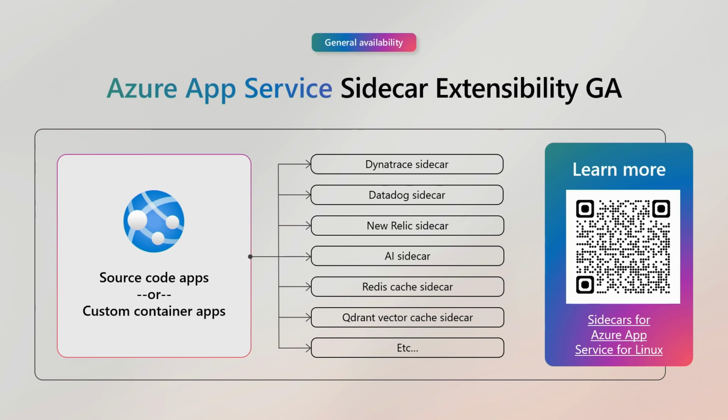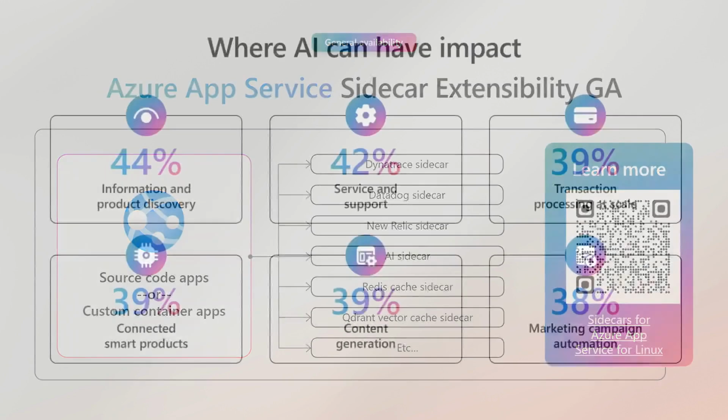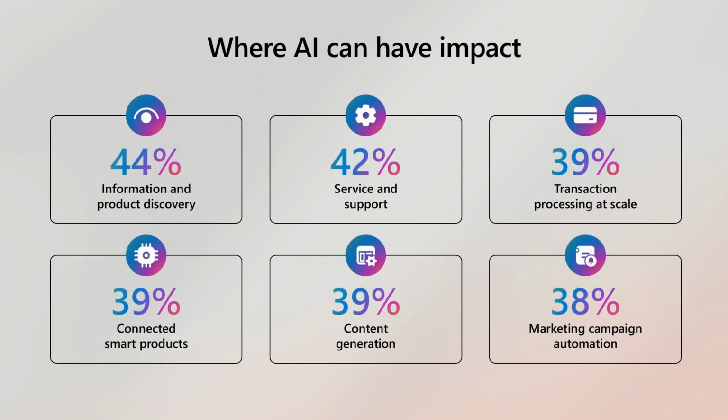All right. So AI is yet another way that you can continue that modernization journey that Jeff just walked us through here, right? And so what you're looking at here on screen is over 600 IT and business decision makers were asked, where do you see AI having an impact in your organization? And what you're seeing here are the top 6 areas, right?